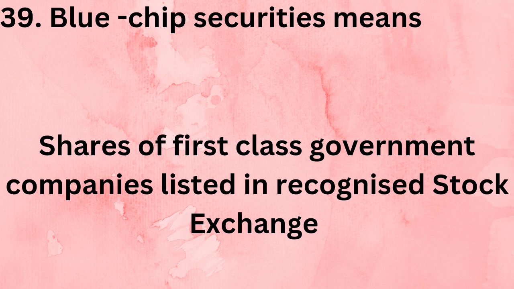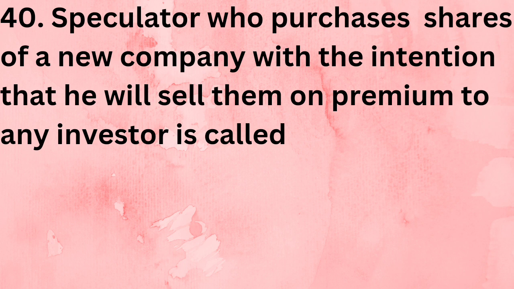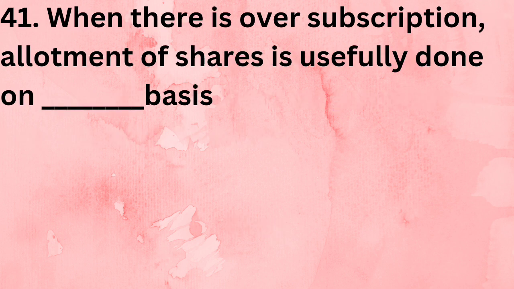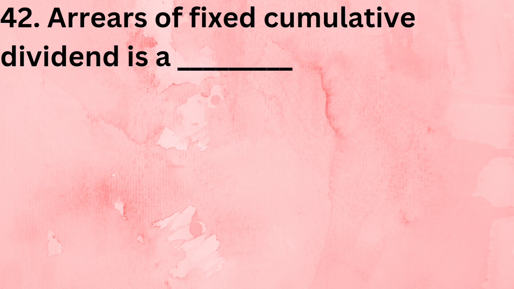Blue chip securities means shares of first class government companies listed in recognized stock exchange. Speculator who purchases shares of a new company with the intention that he will sell them on premium to any investor is called a stag. When there is oversubscription, allotment of shares is usually done on dash basis, pro rata basis. Arrears of fixed cumulative dividend is a dash.